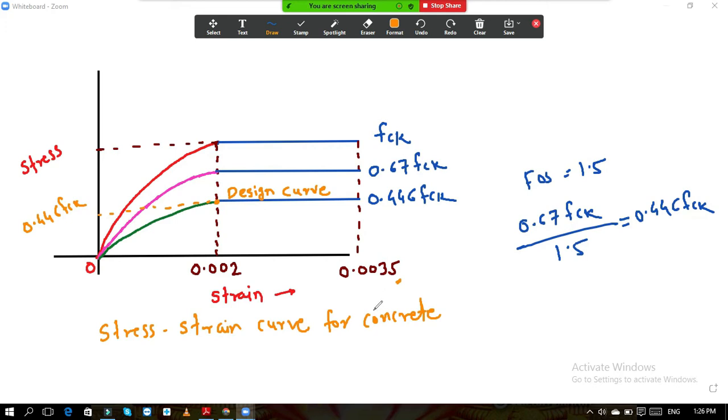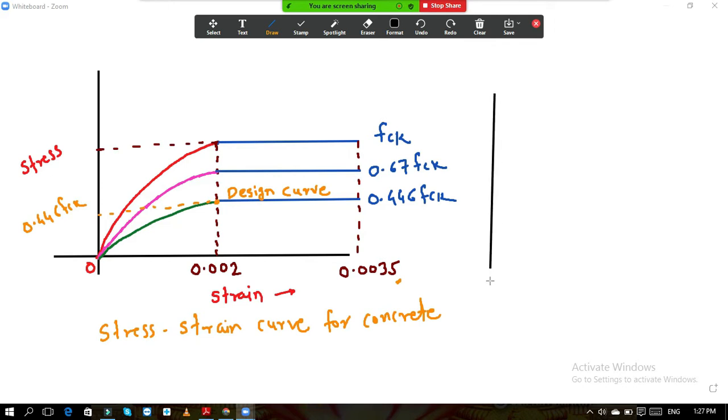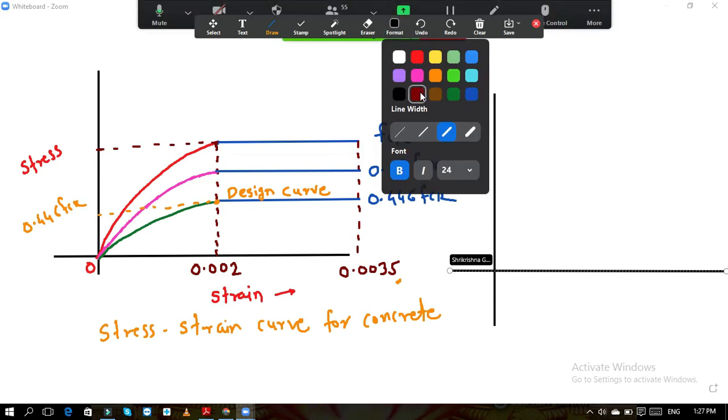Similarly, we will see the stress strain curve for steel also. You know what the stress strain curve for steel is; many times you have drawn that curve. But I am not talking about mild steel over here. If you consider torsteel, what will be the stress strain curve?